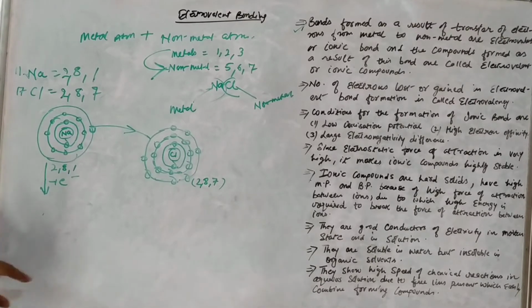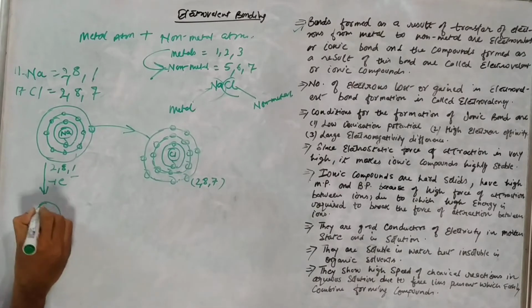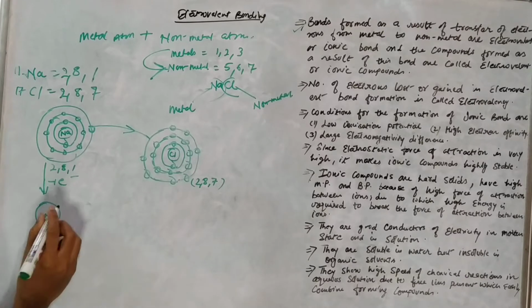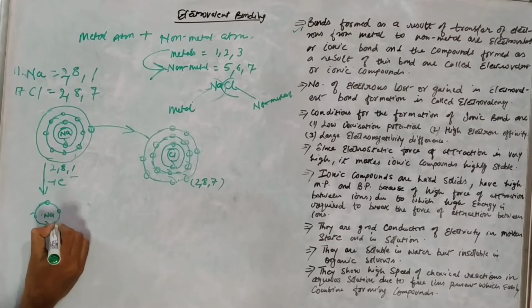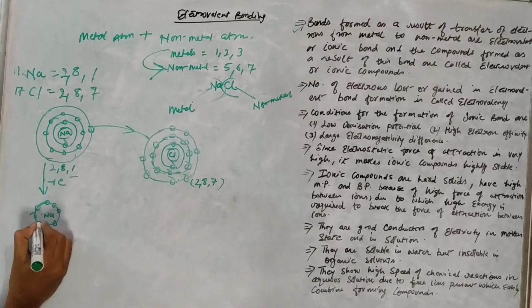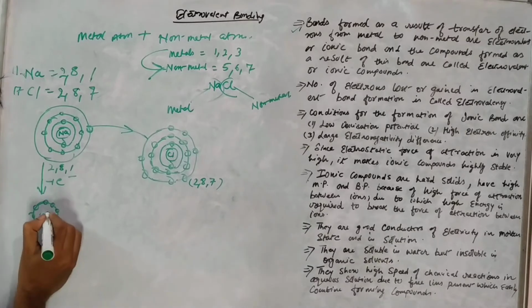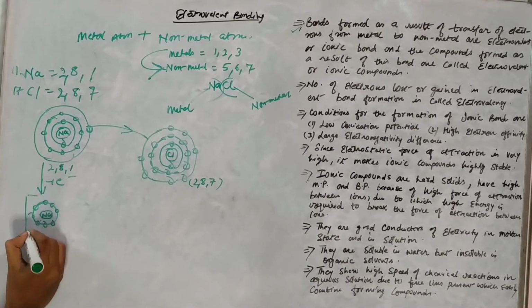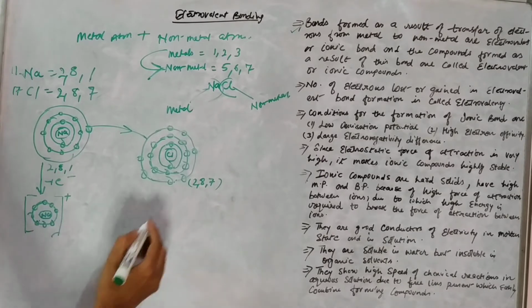So when sodium loses an electron, right, it will form, in the diagram I'll just draw the outermost electrons only. 1 2 3 4 5 6 7 8, right, and this will acquire a positive charge, right.